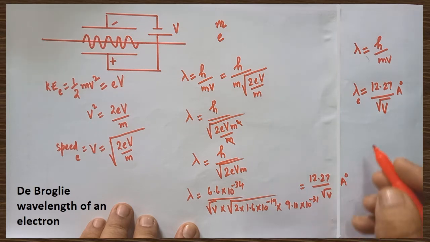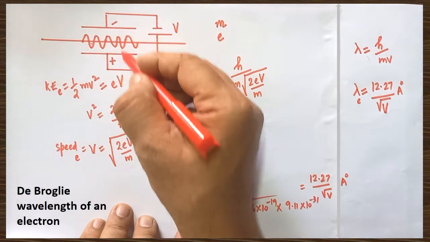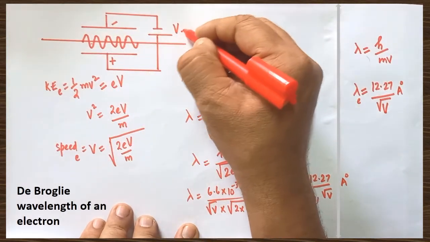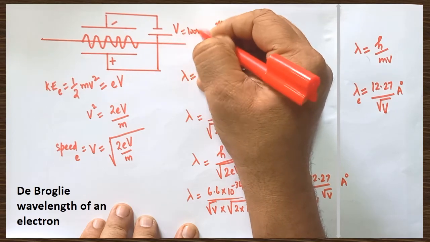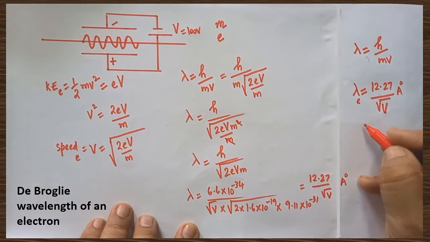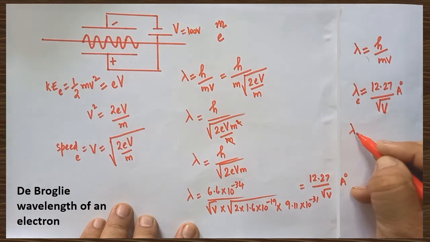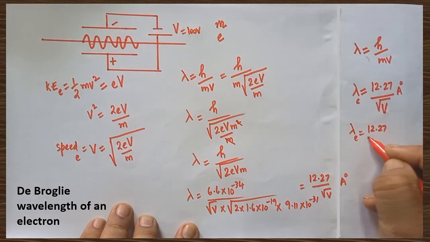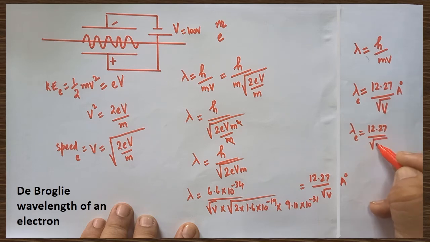Make a note. Very interesting formula. Are you clear? For example, across the two plates, if 100 volt is supplied, look at what happens. Lambda e is equal to 12.27 divided by square root of 100.